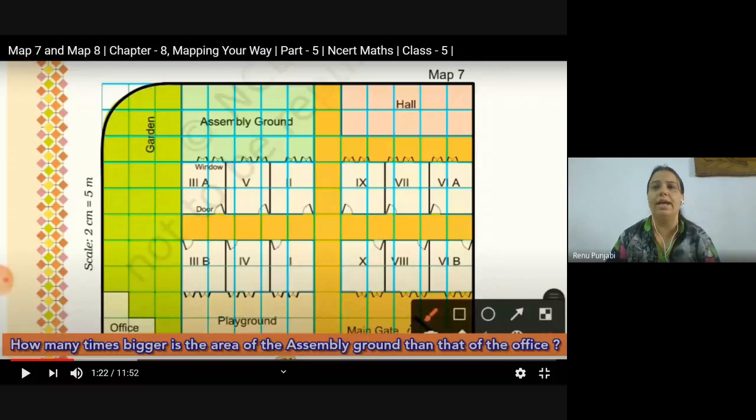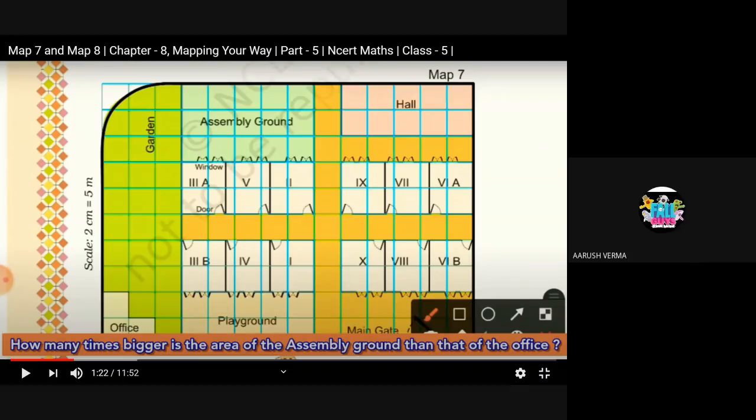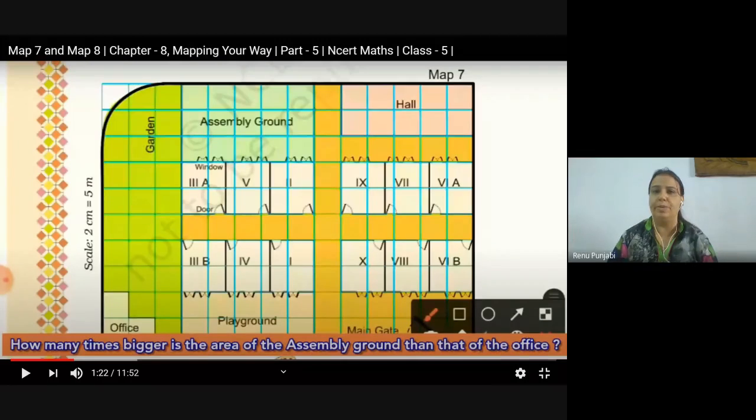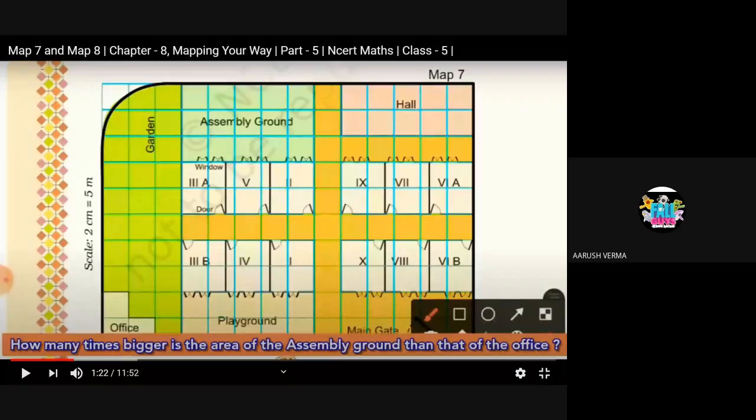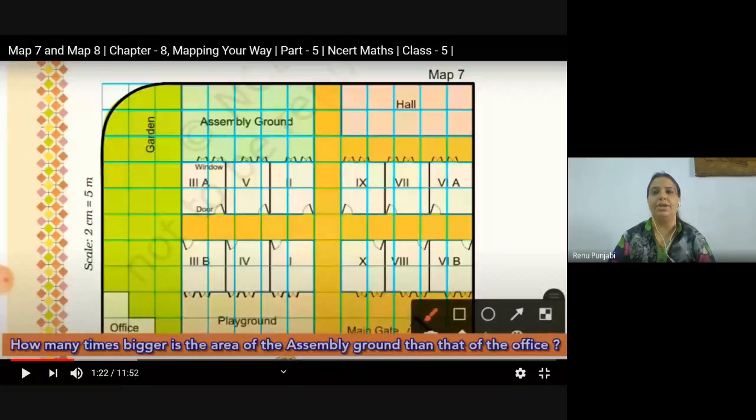Arush, what are you writing? Please check your answers. Yes, assembly ground is bigger. And how much bigger is it? It is bigger by 12 square centimeters. By mistake, it has been written as 1 meter. So that's why I'm telling you, please check your answer.